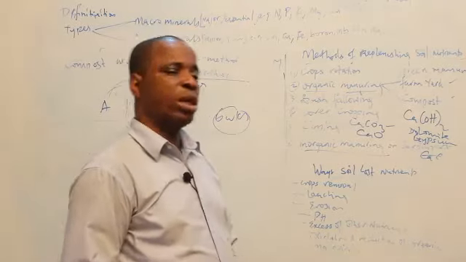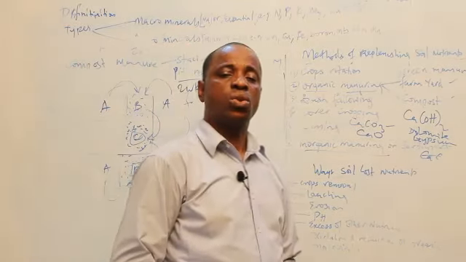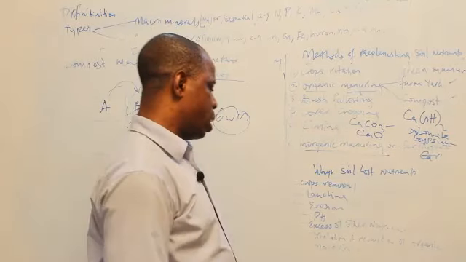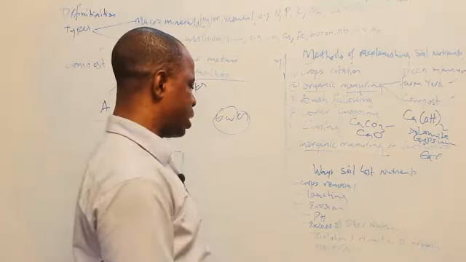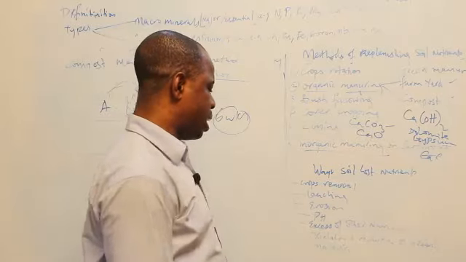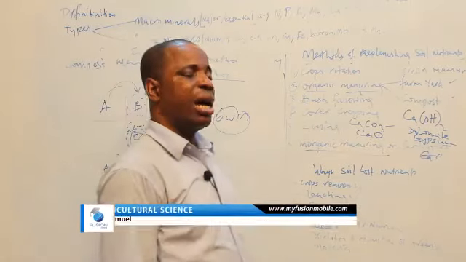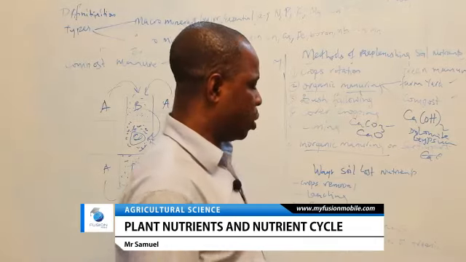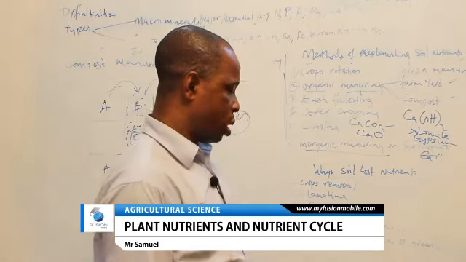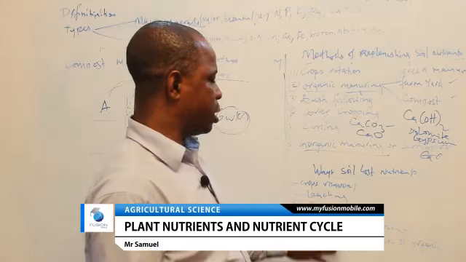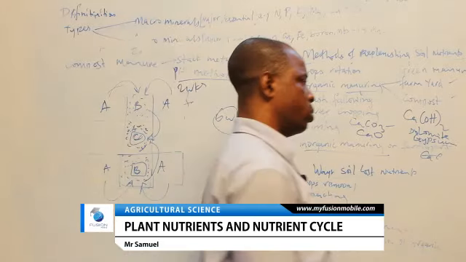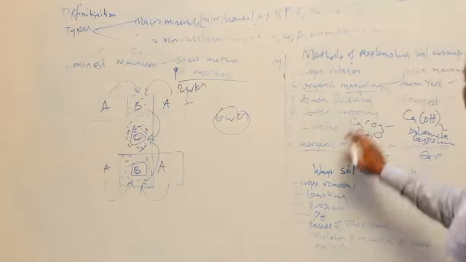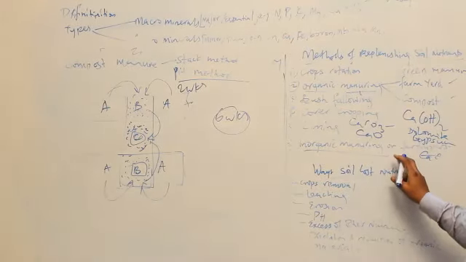pH, I said it, when the pH of the soil is too acidic or too alkaline, crops will not be able to do well. Essence of other nutrients, I've said that. Prevention of uptake, as well as oxidation and reduction of organic material, I've equally said that, although the redox reaction can trap the organic material in the soil. All these are ways by which soil can lose nutrients, and those are the methods by which soil can regain nutrients. But we have not mentioned inorganic manuring.